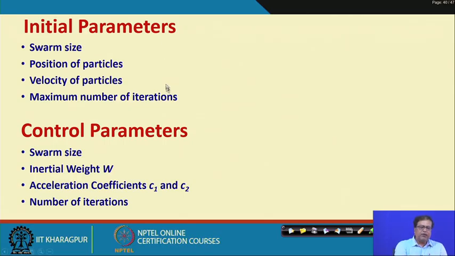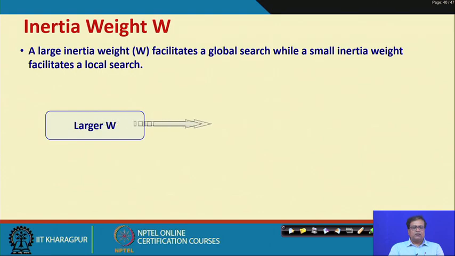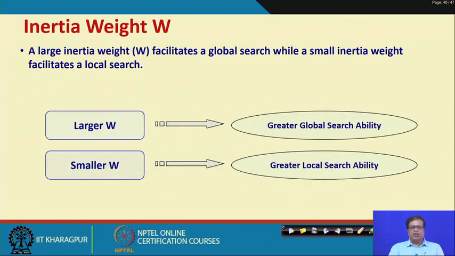Some of the initial parameters: swarm size, position of particle, velocity of particle, maximum number of iterations, and control parameters: inertial weight, acceleration coefficients C1 and C2. Look here at the inertial weight.